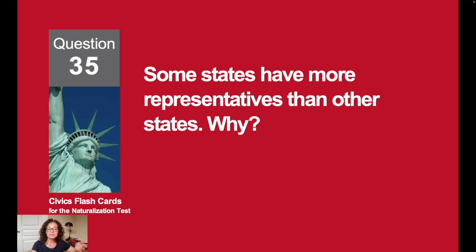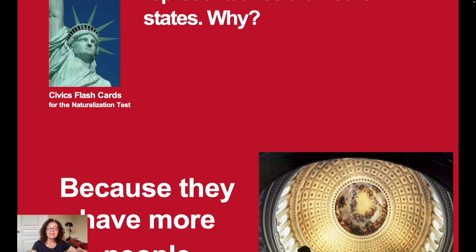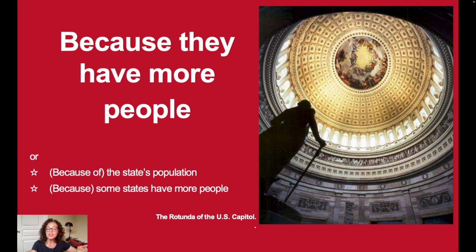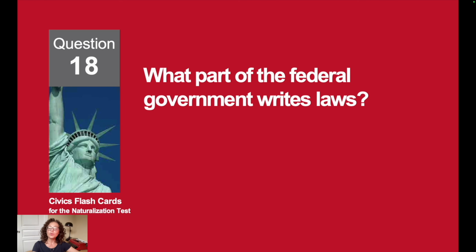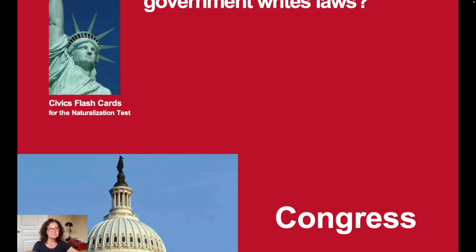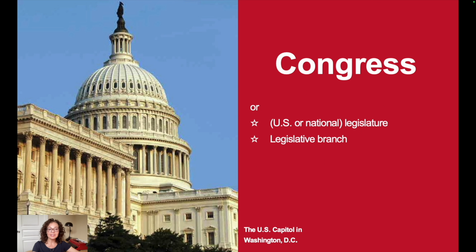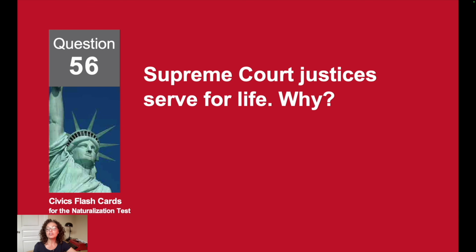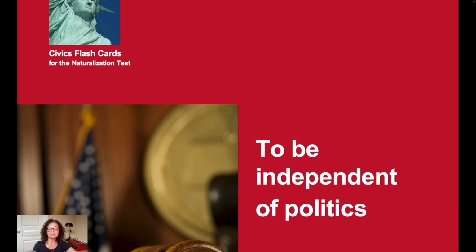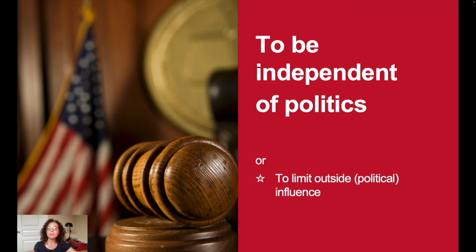435. Some states have more representatives than other states. Why? Because they have more people. What part of the federal government writes laws? Congress. Supreme Court justices serve for life. Why? To be independent of politics.